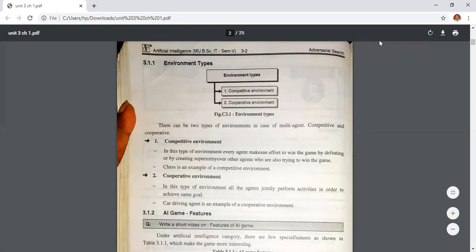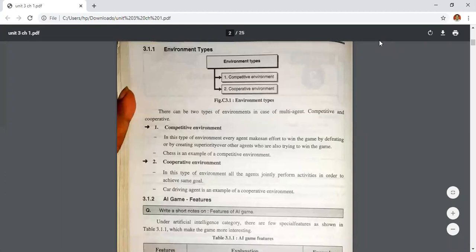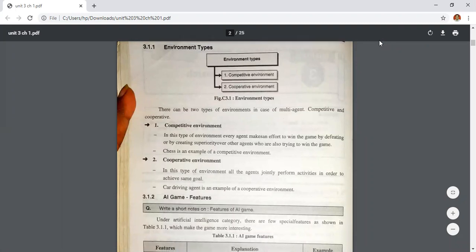The multiple agents depend on each other, and this environment is called a cooperative environment. For example, a car driving agent is a cooperative environment, and chess and ludo are competitive environments.